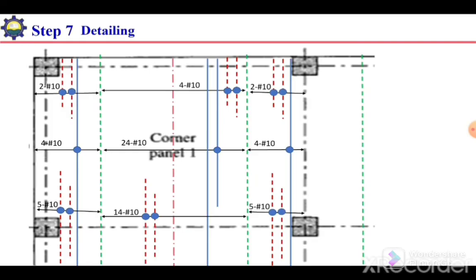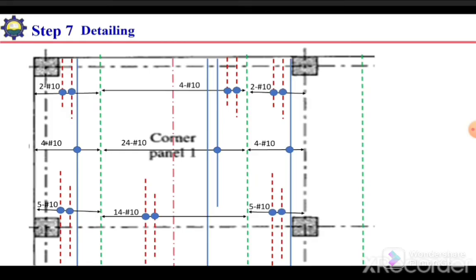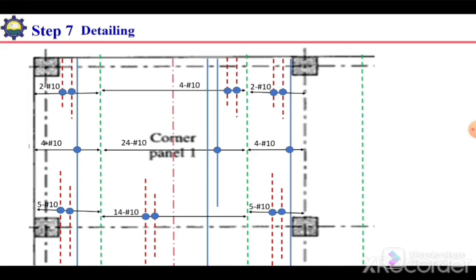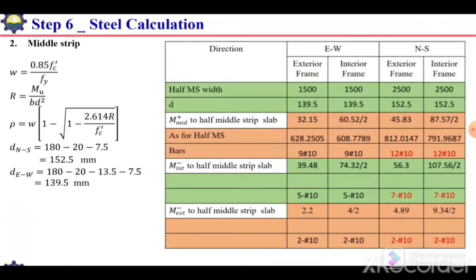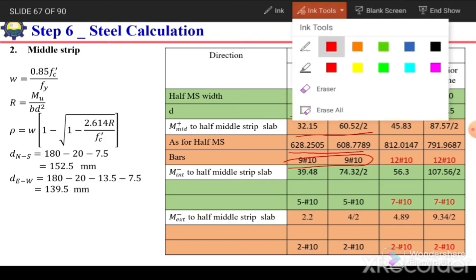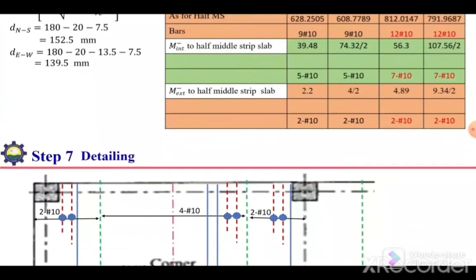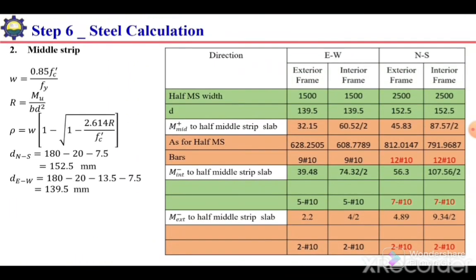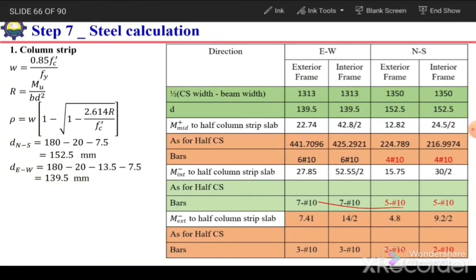So here I will show just one direction. We have calculated, for example, in north-south direction, I have highlighted these values in red. North-south direction, first of all, is M positive, middle positive, and for that the bars for column strip are 4 number 10 bars.